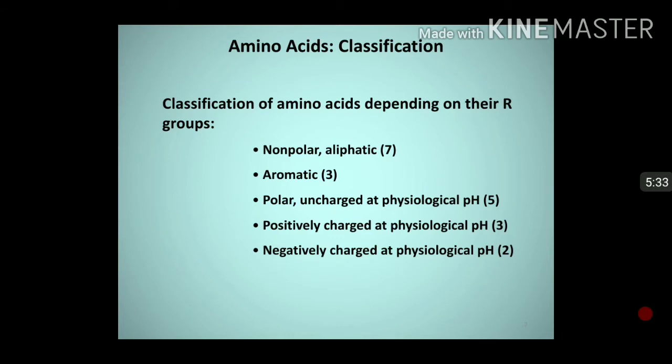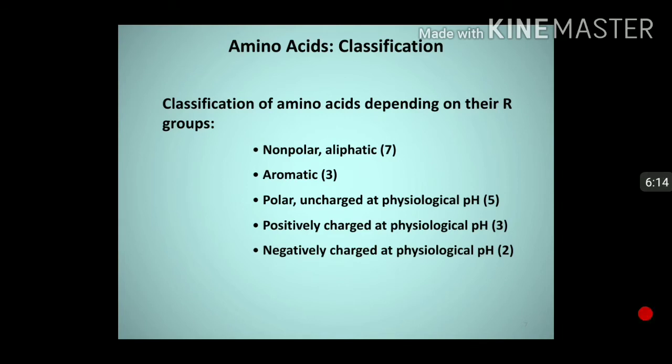So let us see these classes of amino acids. Non-polar and aliphatic, there are 7 such amino acids. Aromatic, also non-polar, 3 such amino acids. Polar but uncharged at physiological pH. What is physiological pH? The pH which is present in our cell, our biological system, mostly near neutrality. So at this pH, because the charge on the amino acid varies with varying pH. So at different pH, the charge on amino acid changes. So here it is considered the physiological pH.